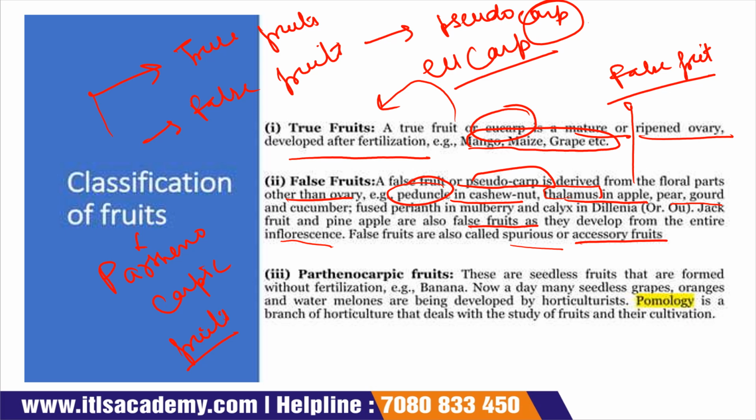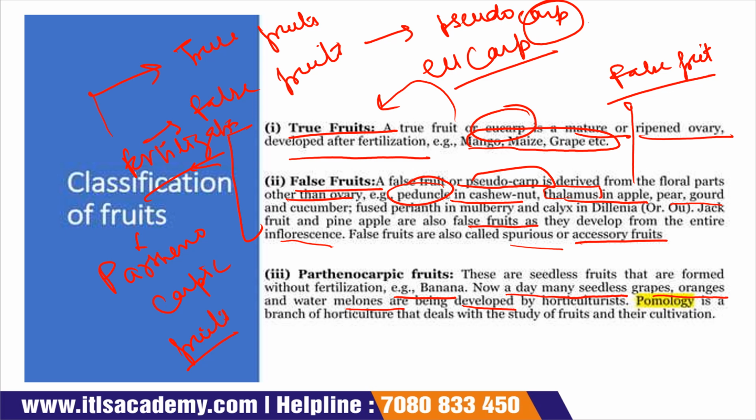But in parthenocarpic fruits, fertilization does not occur, whereas fertilization occurs in both true fruits and false fruits. Parthenocarpic fruits are seedless fruits like bananas. In bananas seeds are absent. Nowadays many seedless grapes, oranges and watermelons are being developed by horticulturists.